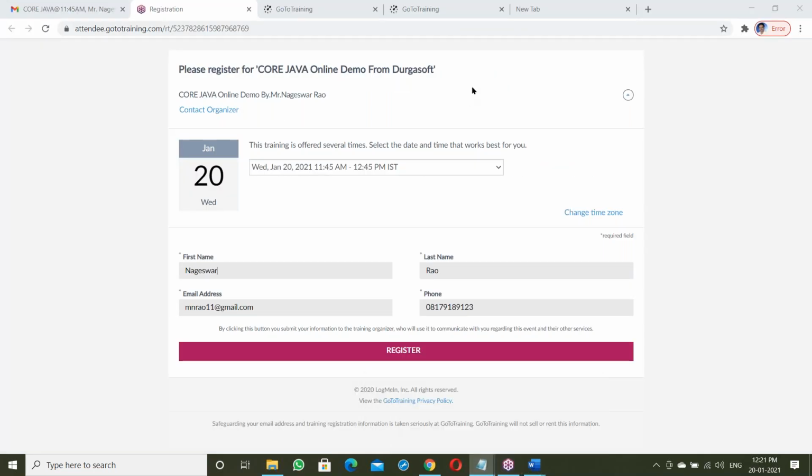Go to the meeting app, go to the training app. For this, I'm the end user. If I say register, it's a registration form. My details will be sent to the Go To Training application. That application takes all this data and stores it in some location. That location is called the backend.